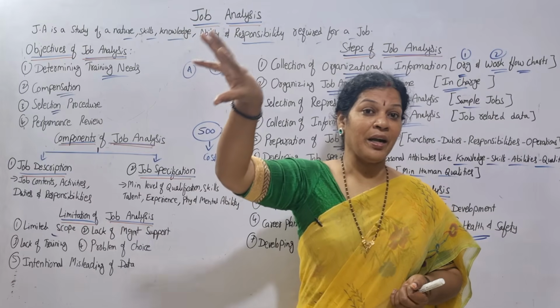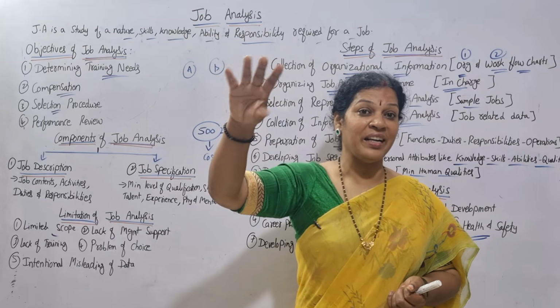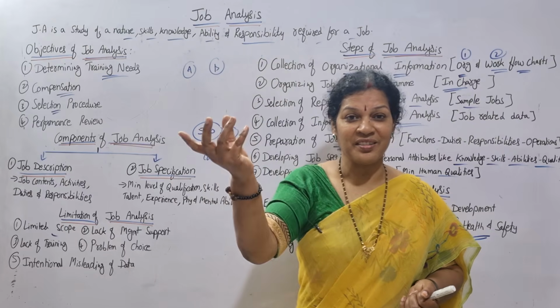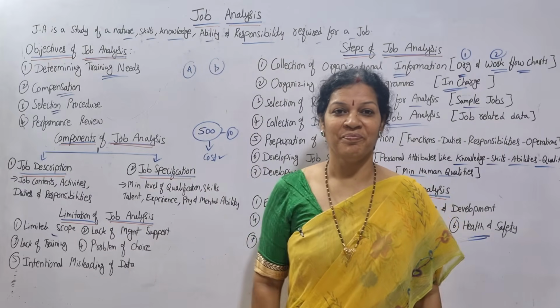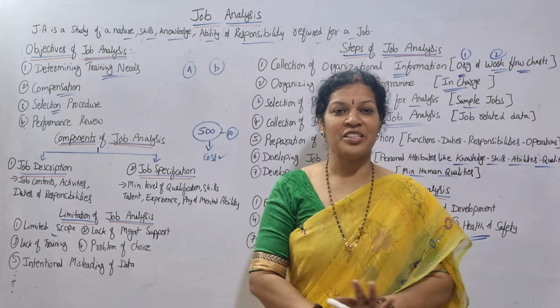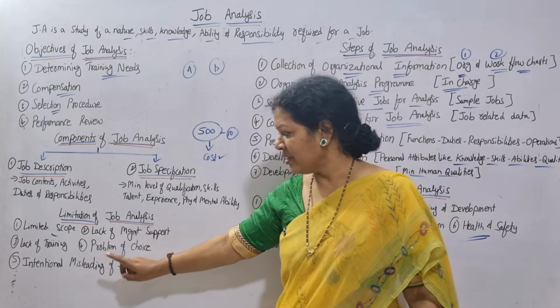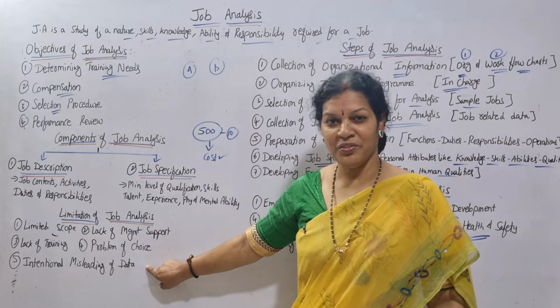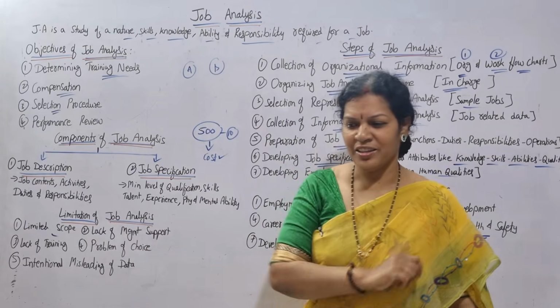If HRP data is not proper, or is misleading, misguided, misused, then automatically the entire concept is gone. Job analysis is not going to give you any result. So that is what we are saying, intentional misleading of data. Very simple topic. Clear? Take a screenshot.